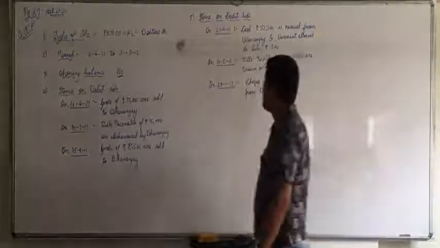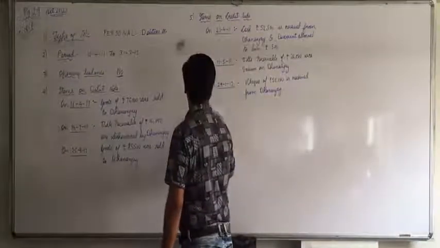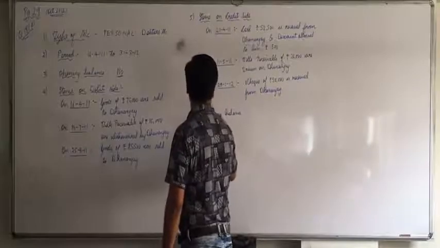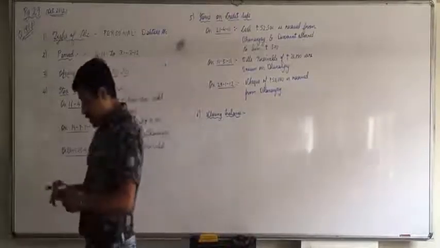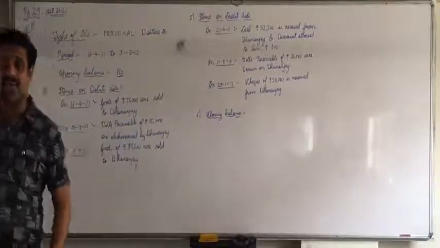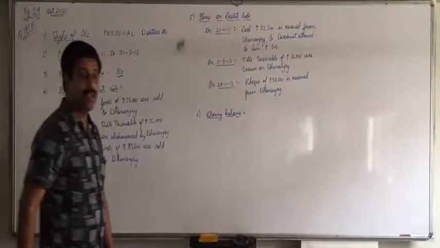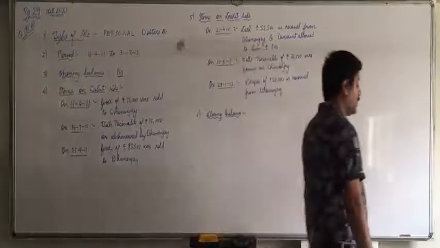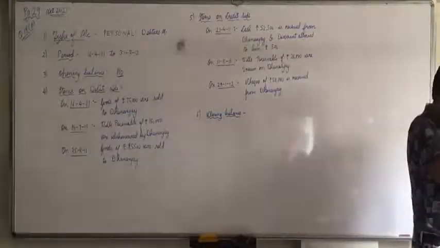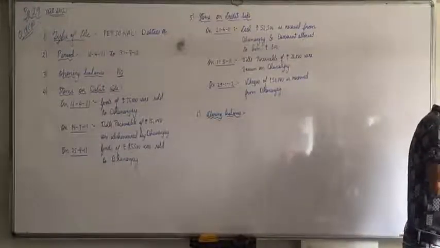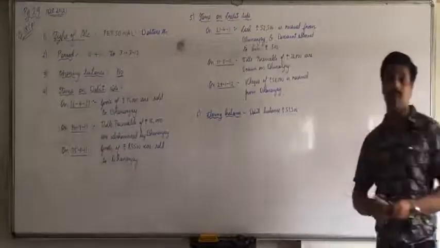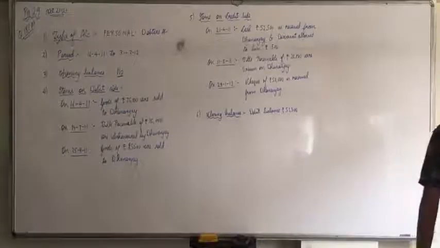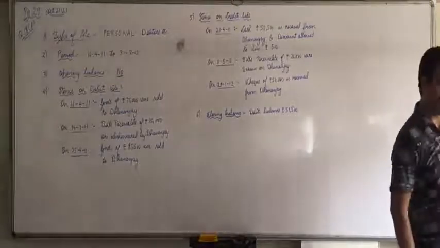Then next point is closing balance. It comes on the credit side, but is it a debit balance or a credit balance? Debit balance, because the debit side total is higher, and debtors generally have a debit balance. So write down, Dhananjay's account has a debit balance of rupees 51,500. Understood that?